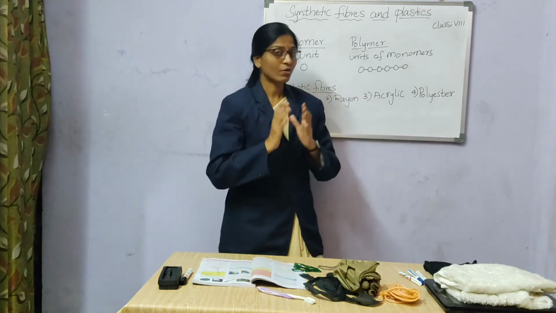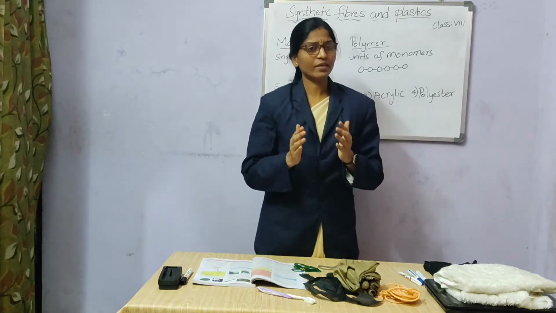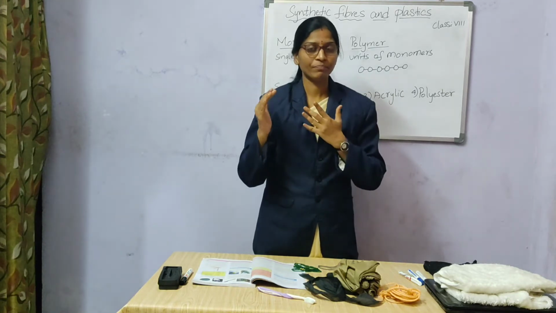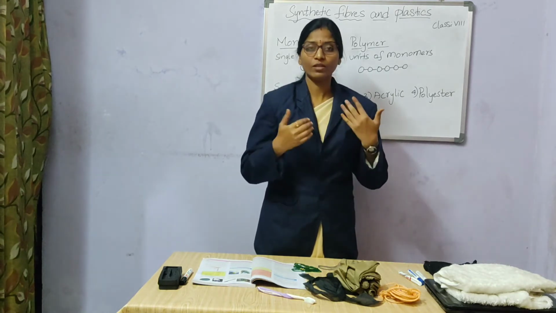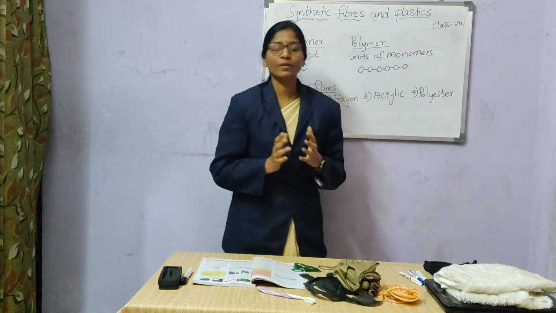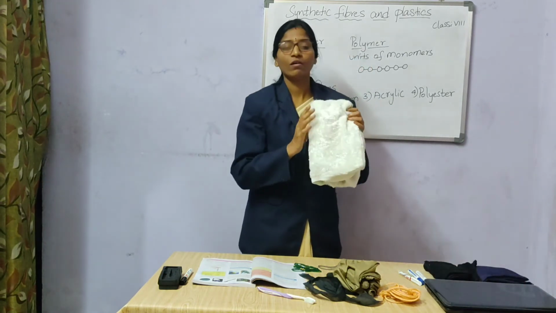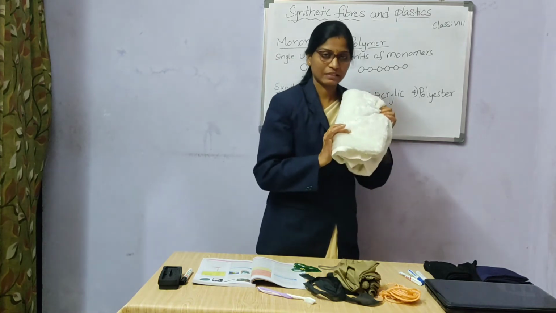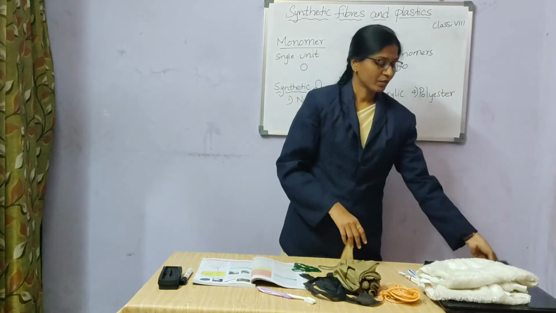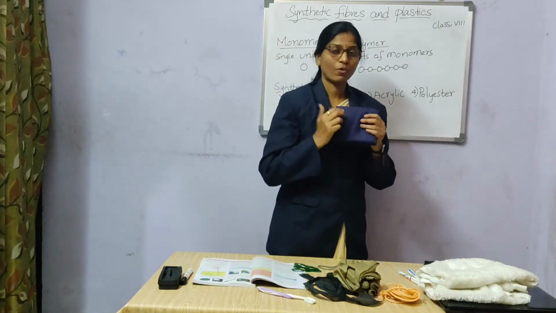Why? Because the wool obtained from sheep, goat or camel is very limited. So it cannot be proportionate, or it cannot be helpful for supplying all the people. So the chemically or synthetically prepared artificial wool, or fake fur which we are seeing, is acrylic. Next, the polyester, because it is also prepared from petrochemicals. So this is the polyester cloth.